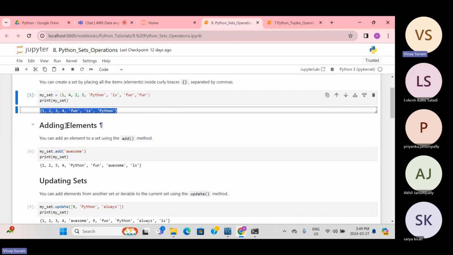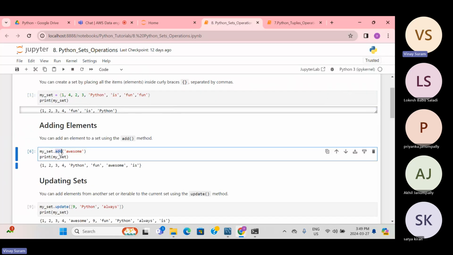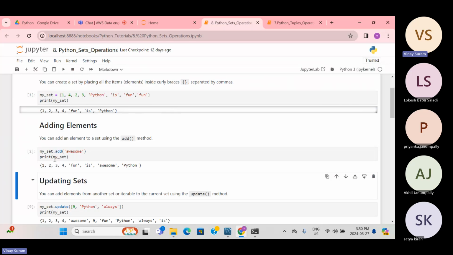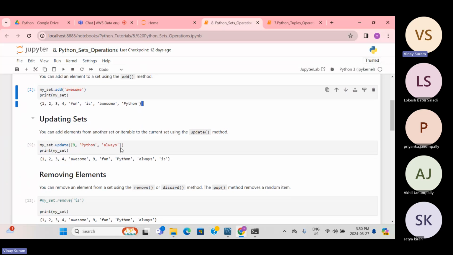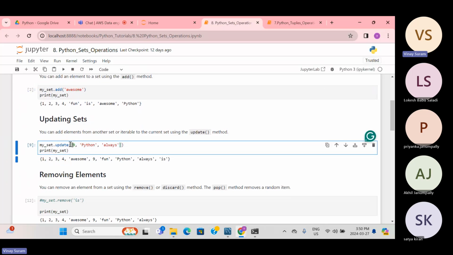For adding an element, you can use add. Like my set dot add of the element name, whatever you want to add. I just printed it, so you can see Avsam is there in the set. Previously that was not there, but now it is. Updating a set is basically adding another iterable. Iterable means any kind of list, tuple, anything.